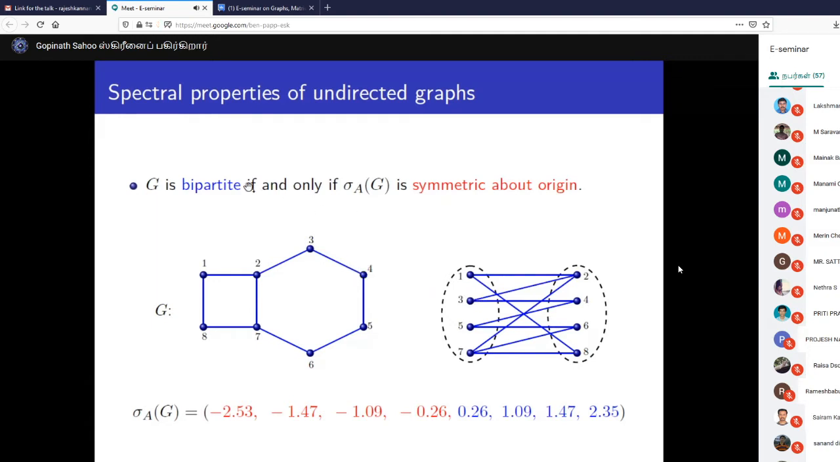And we say symmetric about origin, its adjacency spectrum, you can see if minus 2.53 is there, then plus 2.53 has to be there. Sorry, there is a typo here. Similarly, minus 1.47 is there, so plus 1.47 is there. That means if lambda is one eigenvalue in the spectrum with multiplicity k, then minus lambda has to be there with the same multiplicity. If that is so, we say the spectrum satisfies the symmetric about origin property.